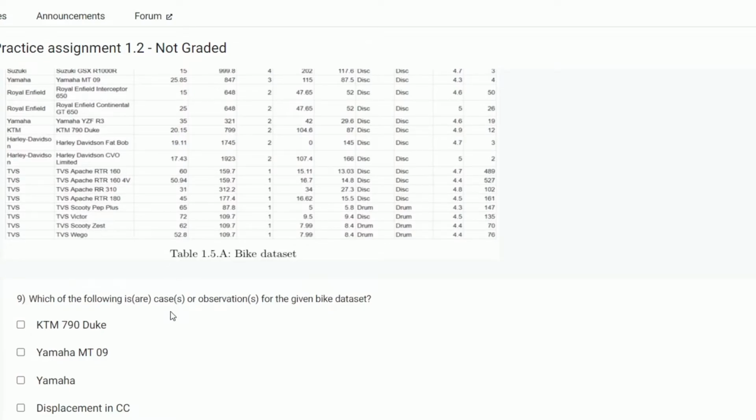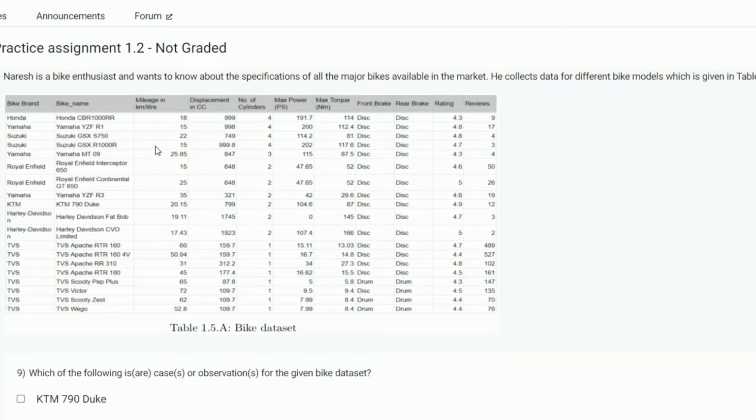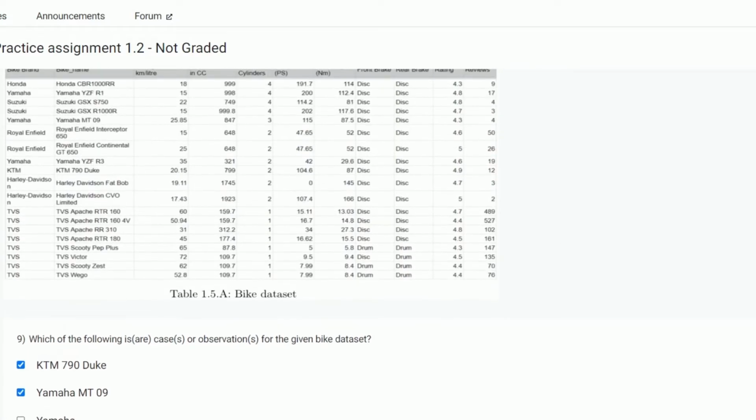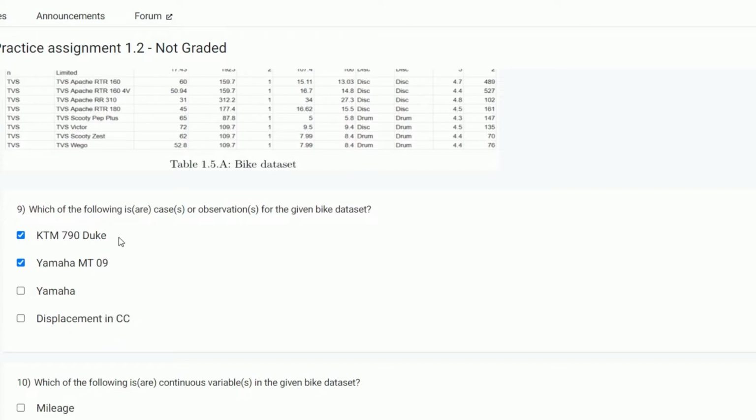Which of the following are cases or observations for the given bike data set? Cases or observations will be unique, that is, the bike model name. It is a KTM 790 Duke, yes, Yamaha MT-09. These are the cases or observations. Yamaha is a brand, so it is not an observation. Displacement in cc is also not an observation. These two are the observations or cases.